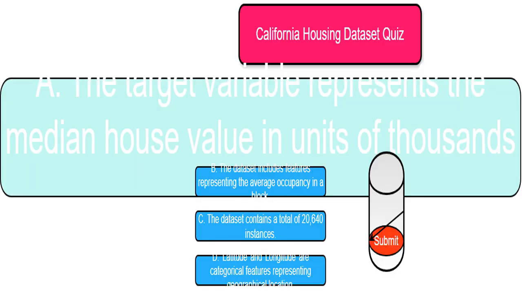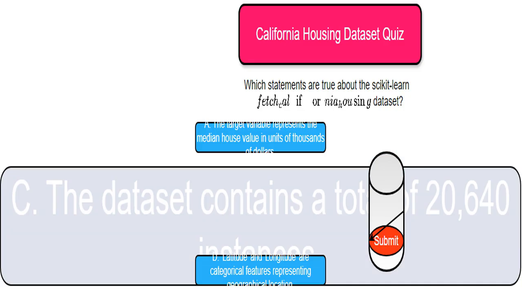This statement claims that the value we're trying to predict, the target, is the median house value, and that it's measured in thousands of dollars. I need you to check if this is true. This one says the dataset has 20,640 data points, or instances, like individual houses or blocks. I'll need to verify the dataset's size.